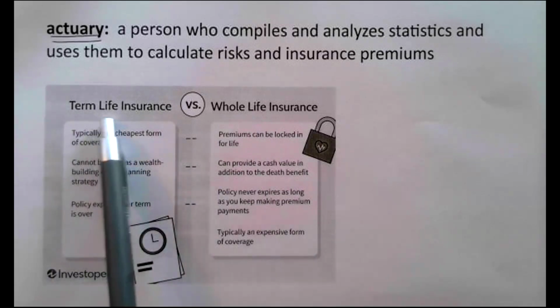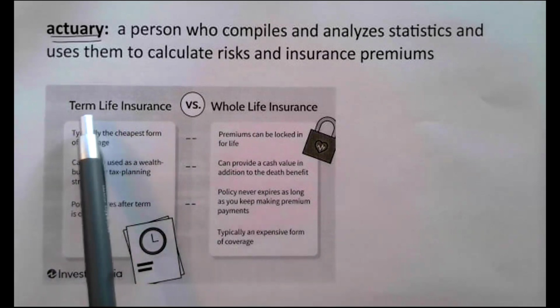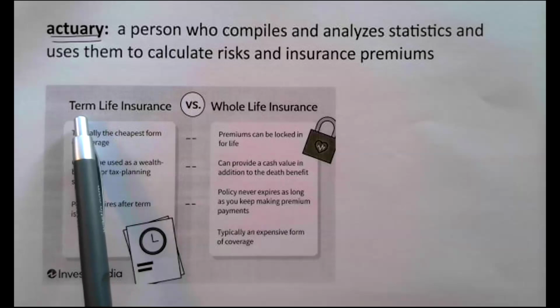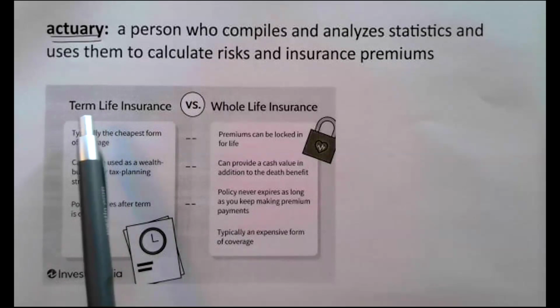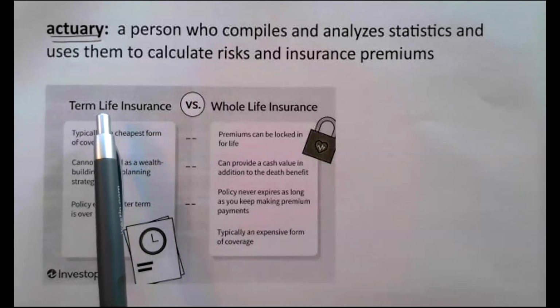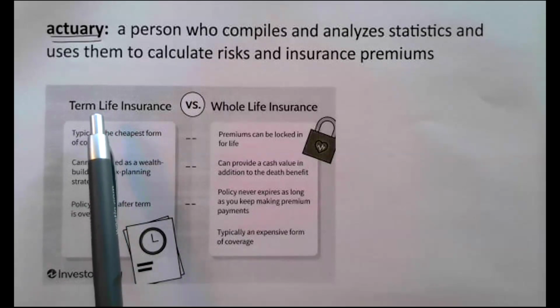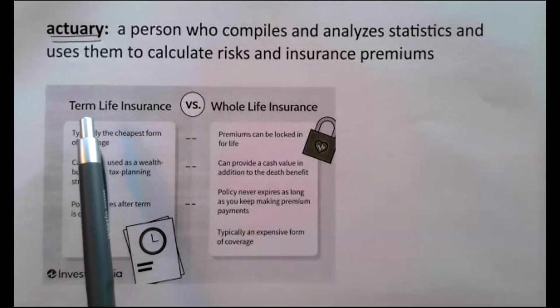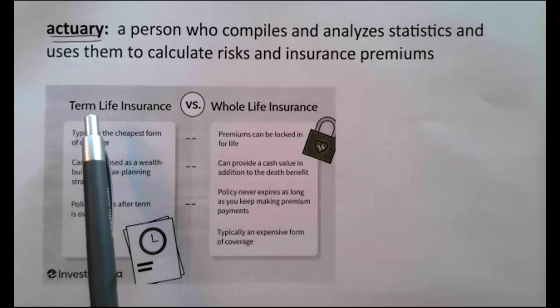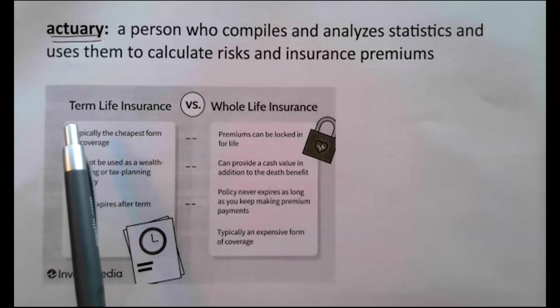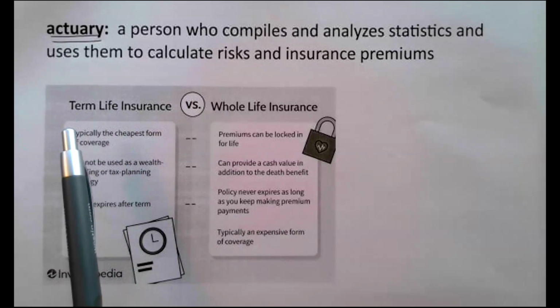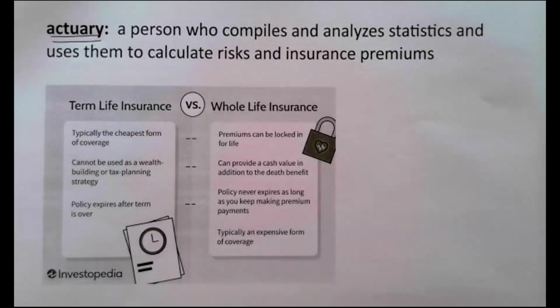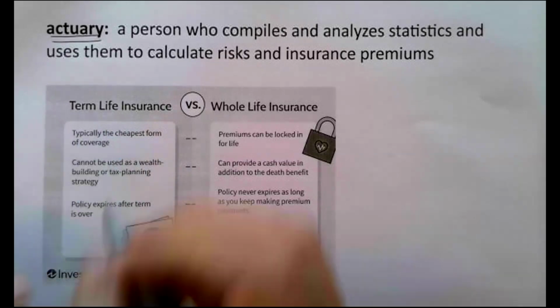This is different because say you only get a 1-year term life insurance, your family only gets paid out the money if you die within that 1 year. If you don't die within that 1 year, it's over. It's done. If you get a 1-year term life insurance and you survive the year and then you die after 2 years, you don't get any money because your term is up, right? And so that's the difference.